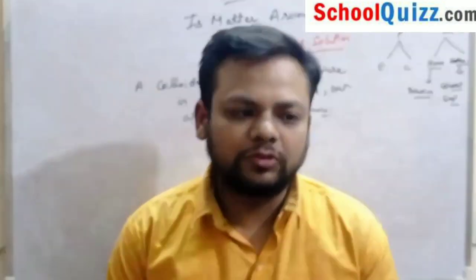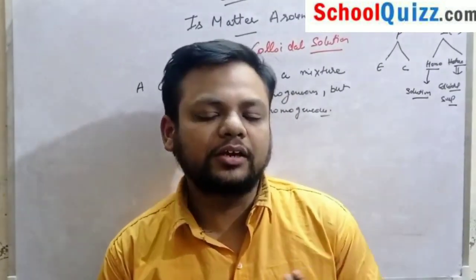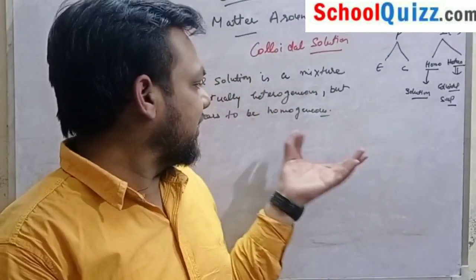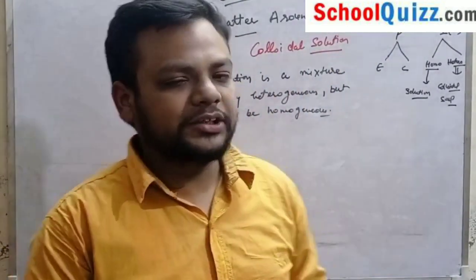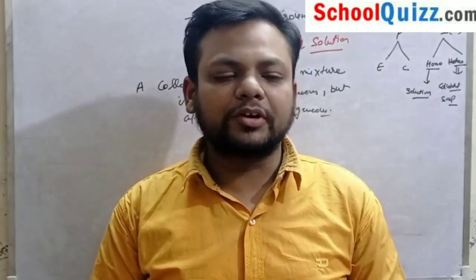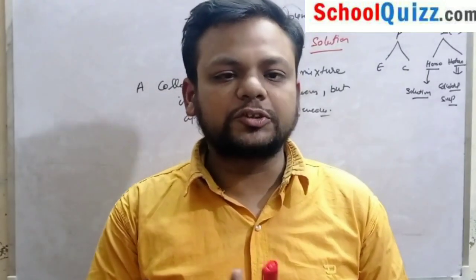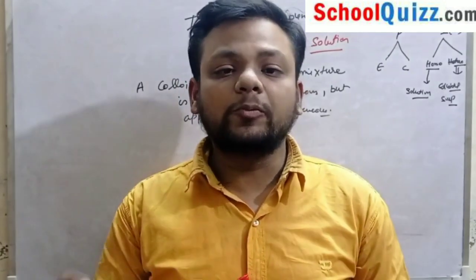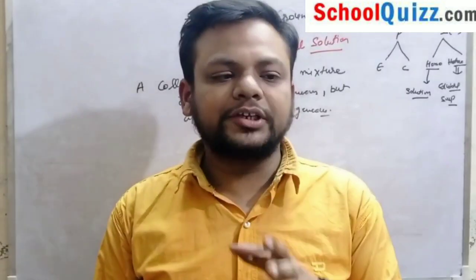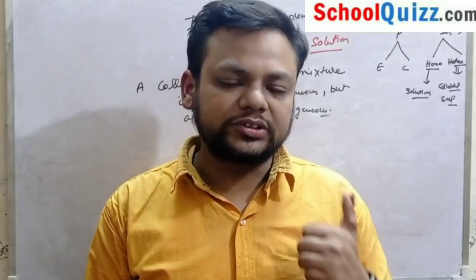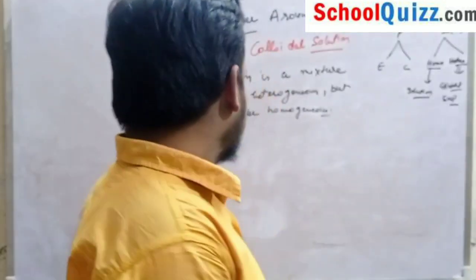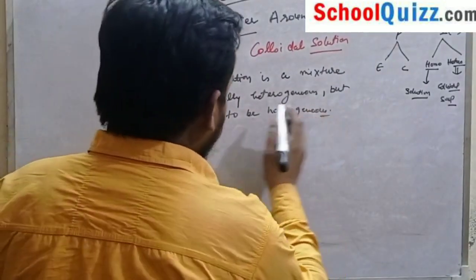A colloidal solution is actually a heterogeneous solution, but it looks like a homogeneous solution. What is a heterogeneous mixture? One which has separate boundaries, or whose constituents do not have a uniform composition. If you have any doubts on the topic heterogeneous mixture, first of all go and watch that video. So it appears to be homogeneous.